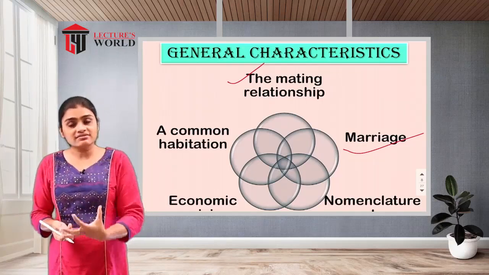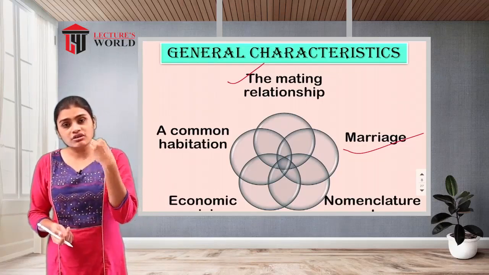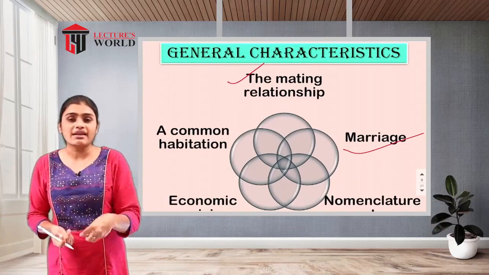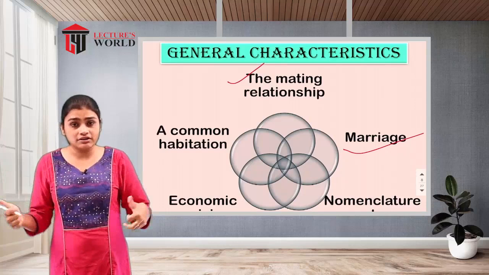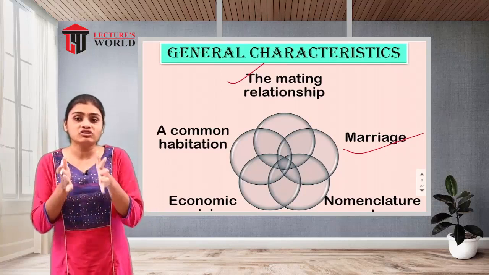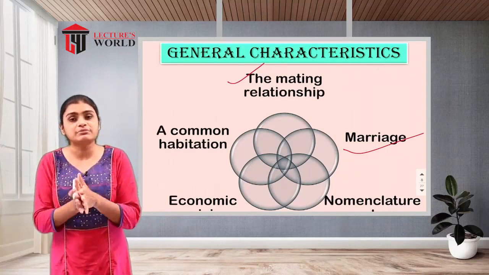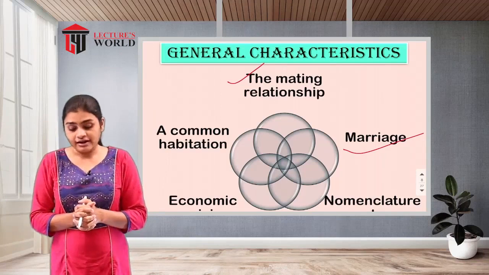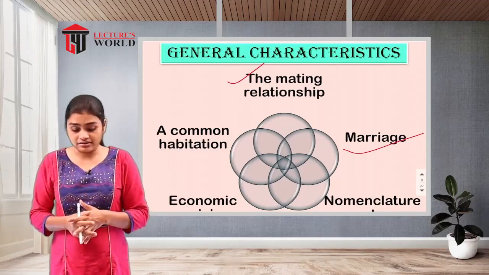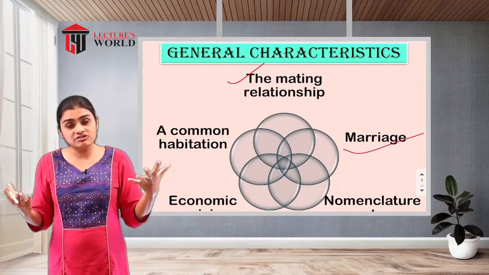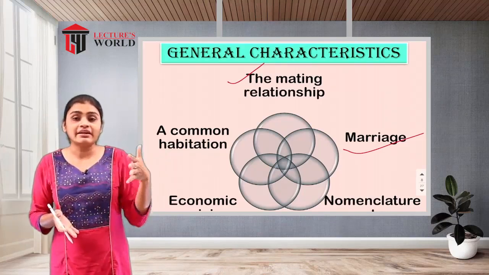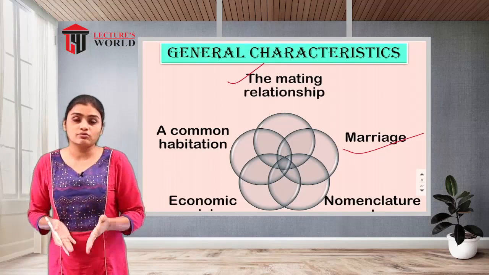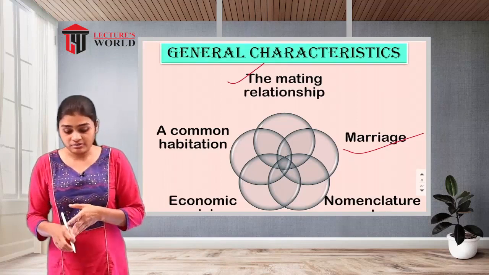The ritual or procession of marriage converts two different individuals into one socially acceptable family. The two individuals are going to run one institution, that is your family. So, marriage.